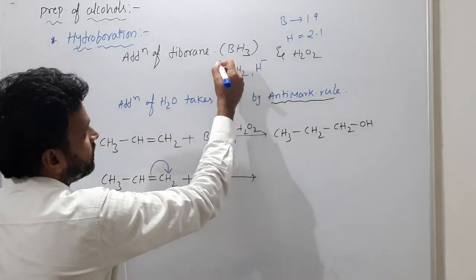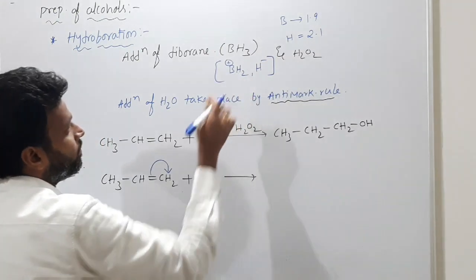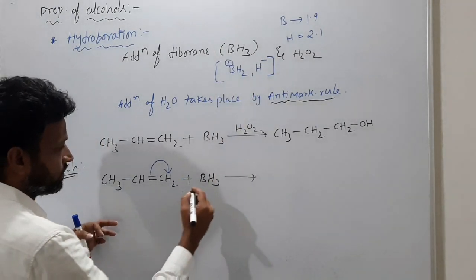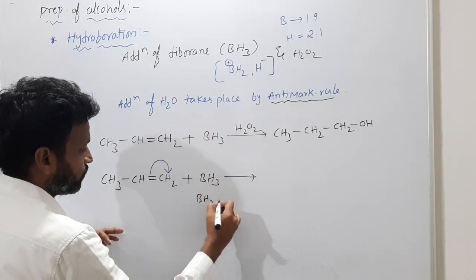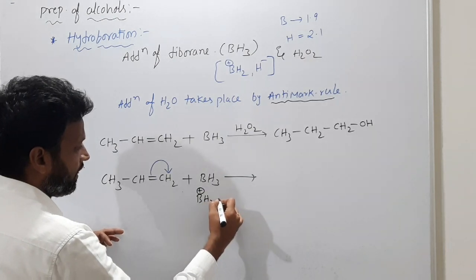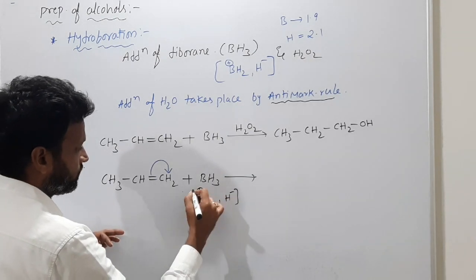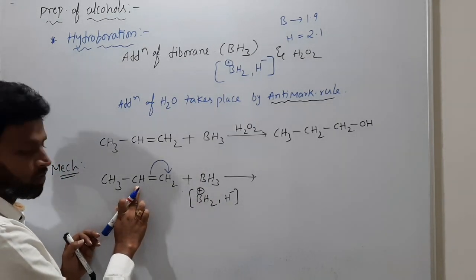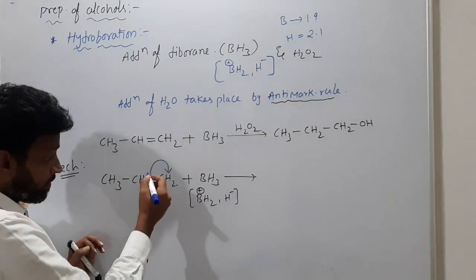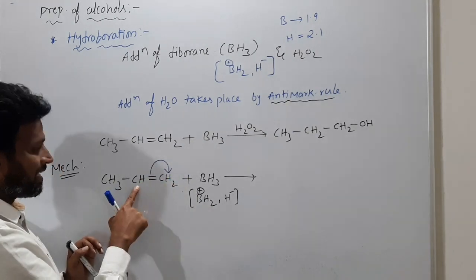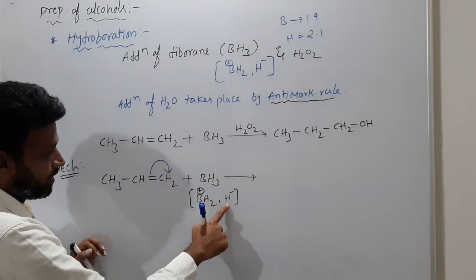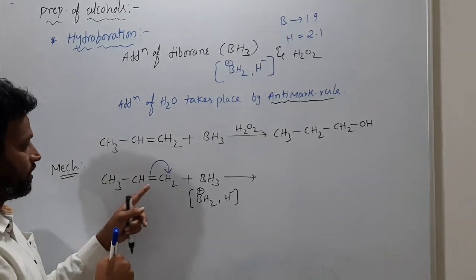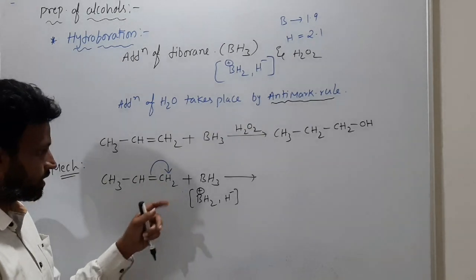So as I said, charge separated here: BH2 plus and H minus. So where will H minus add? H minus will add on this positive carbon, because after migration of pi electrons, this carbon gets positive charge. So H minus will add on this carbon and BH2 will add on this carbon.